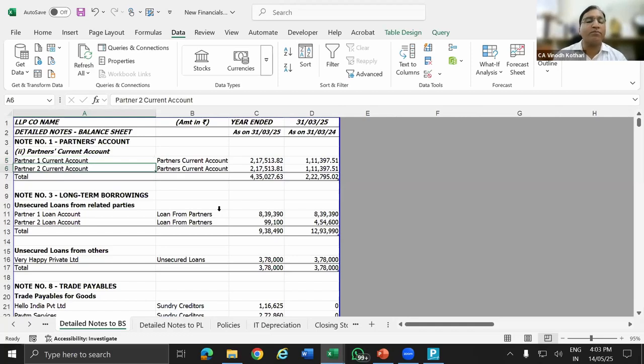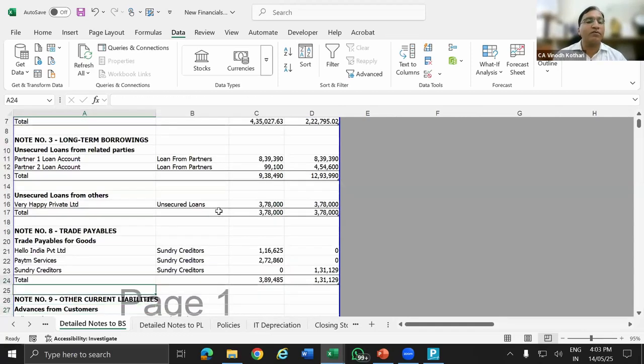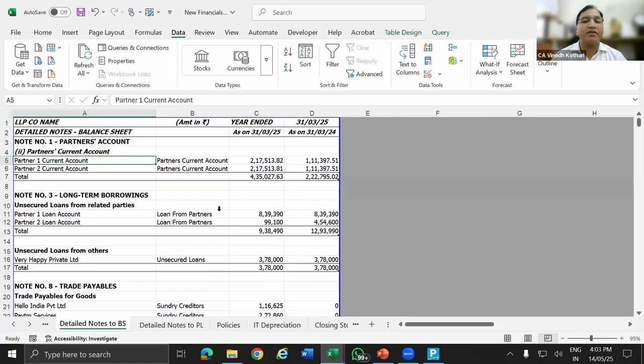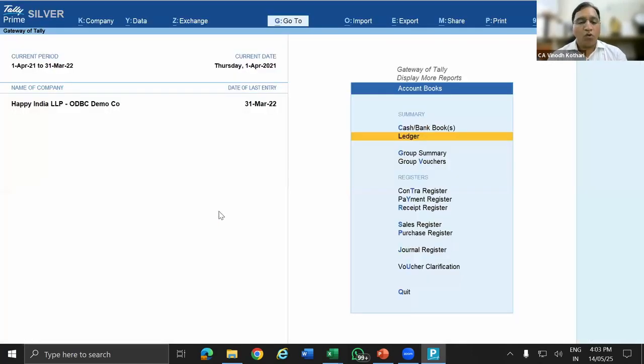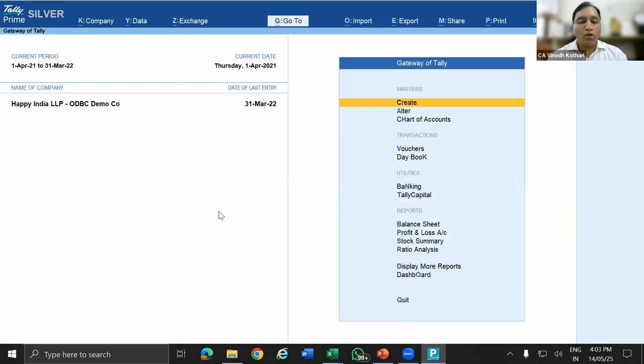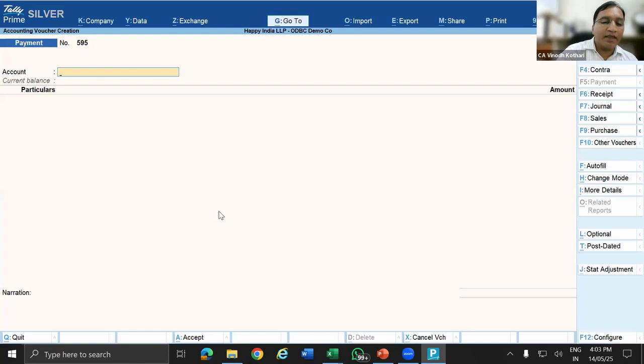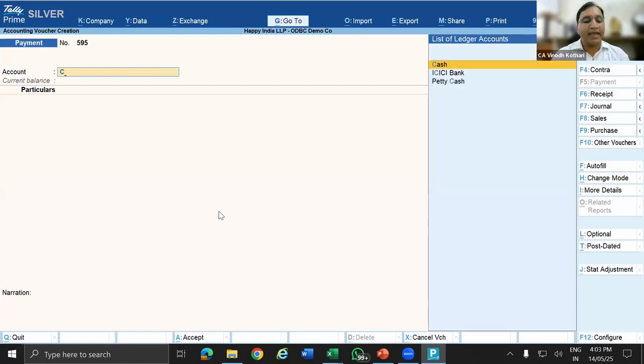If you see, everything is from Power Query. Now see, for example, partners current account, what is the balance? 2,17,000. I will pass one entry in Tally. Voucher entry, F5, cash.